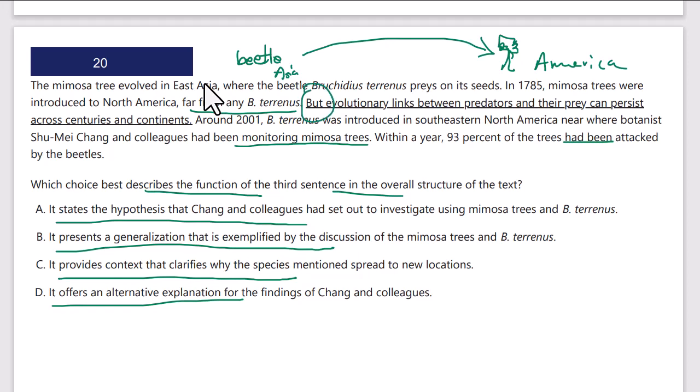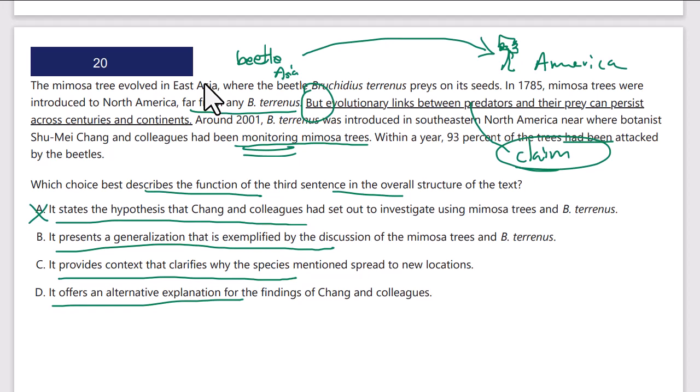But evolutionary links between predators and their prey can persist across centuries and continents. This is a claim. It's not evidence. It's not a conclusion. It's simply a claim. So is it stating the hypothesis they set out to investigate? No. Nothing here says they actually set out with the hypothesis. They're simply monitoring mimosa trees. It wasn't a study per se.